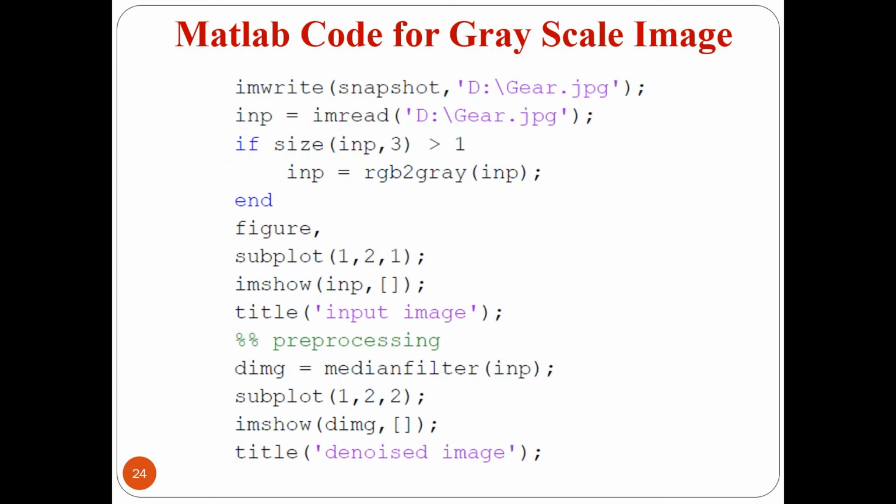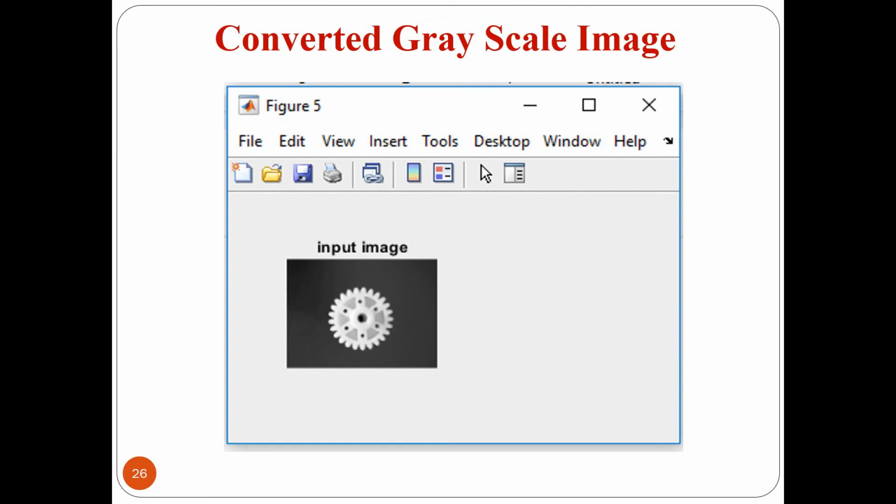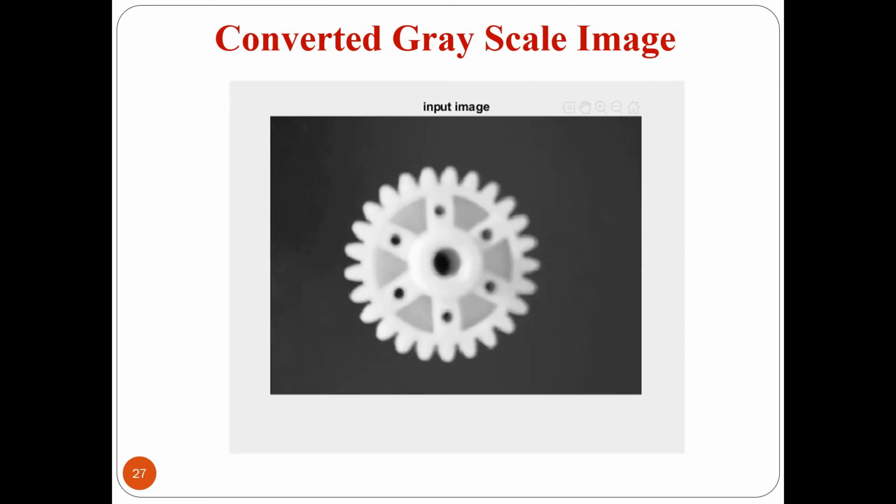By using the filtering command, the image will be denoised, and by using the plot command, we will plot the image in the prescribed coordinate plane. The original image is then converted into the grayscale format by using the RGB to grayscale command. This is the original image captured by the camera, and by using the image processing algorithm, we have converted this image into grayscale image. These are the grayscale images.